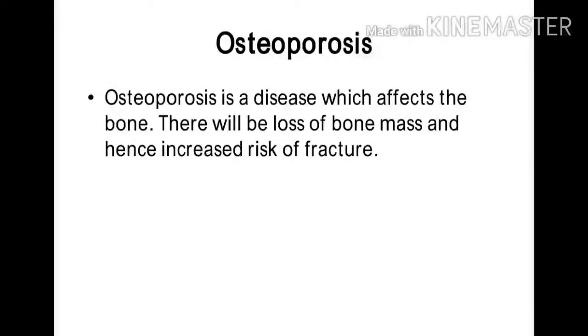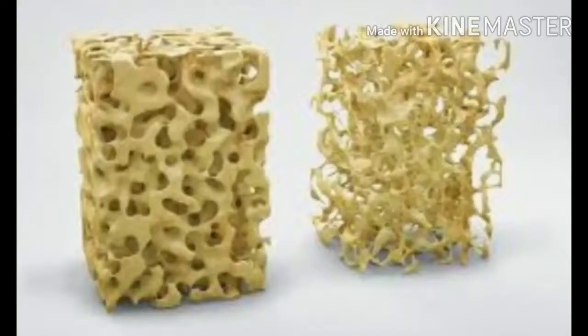Osteoporosis is a disease which affects the bone. There will be loss of bone mass and hence increased risk of fracture. This is the picture of osteoporotic bone and normal bone. The left side bone is the normal one and the right side is bone affected with osteoporosis.